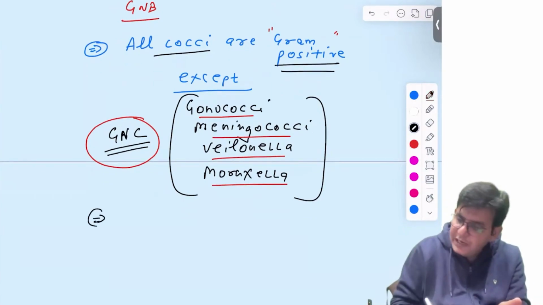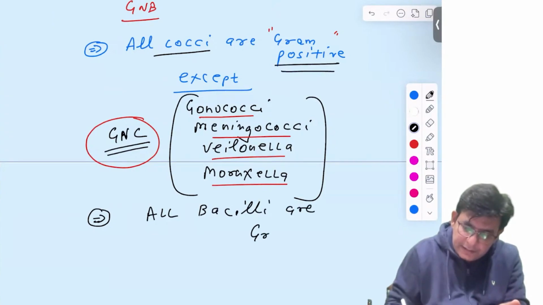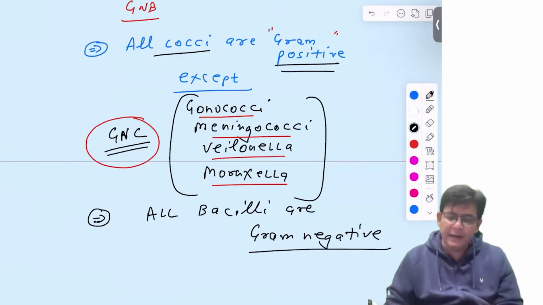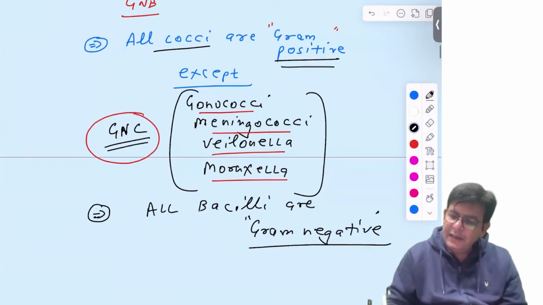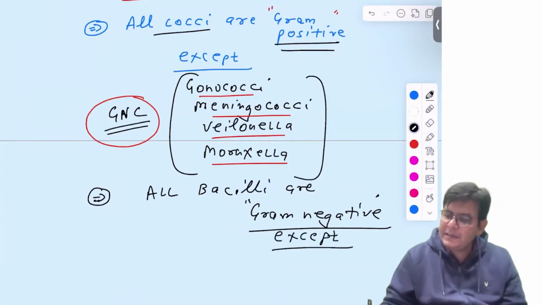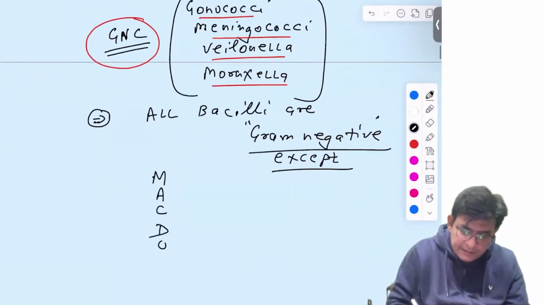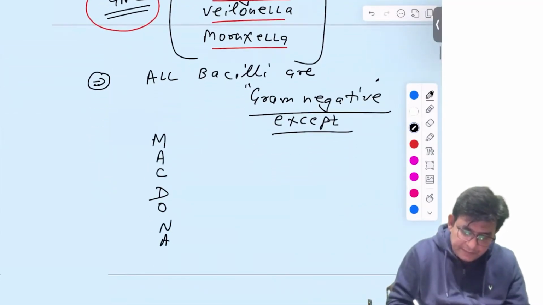Similar confusion happens in the case of bacilli. All bacilli are gram negative, except your favorite burger station, McD.